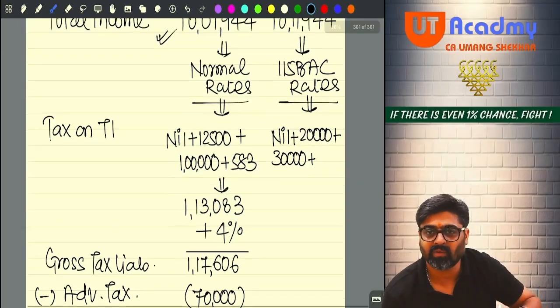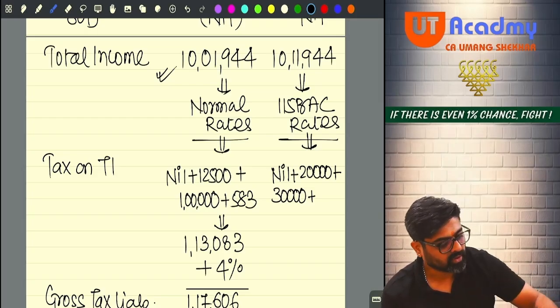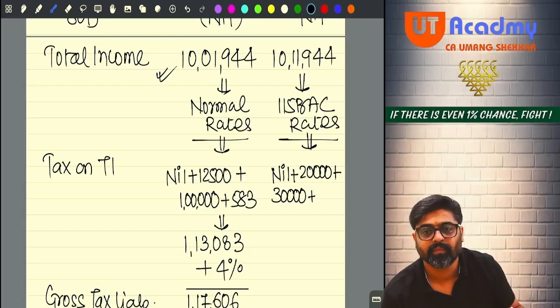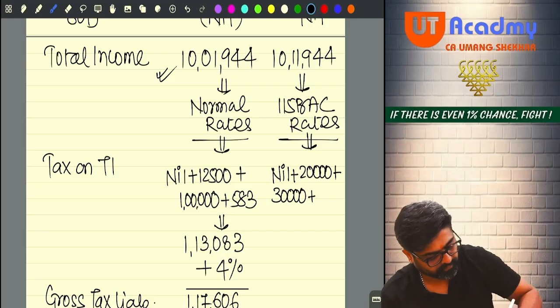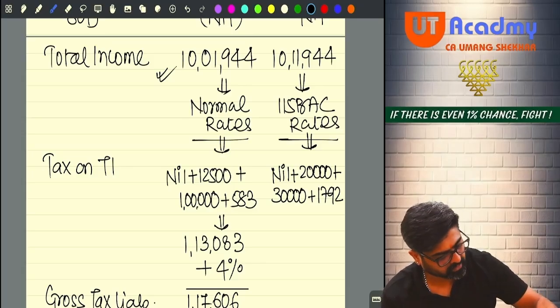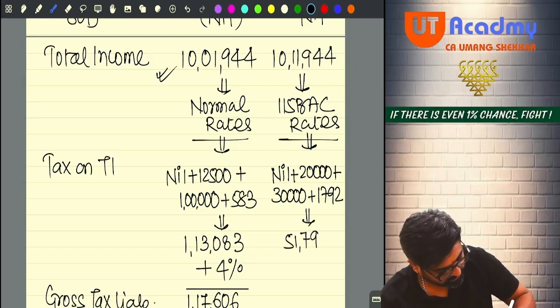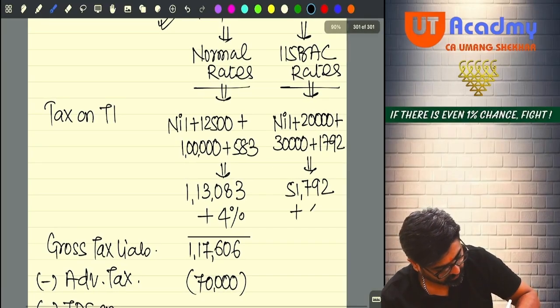So 10 lakh to 12 lakh, no sir, 10 lakh to 10 lakh 11,944 only, sir. So can I say 11,944? I will have to pay 15% only, sir. 1792. Are you all getting it? So can I say 1792 plus 30,000 plus 20,000 will give me 51,792, and on that also I will have to add 4%.